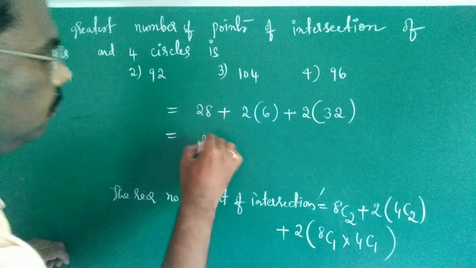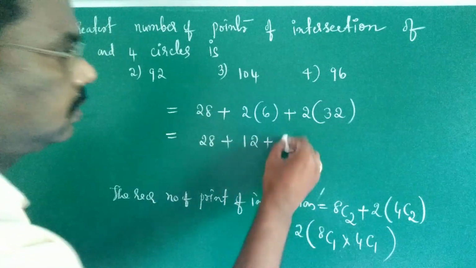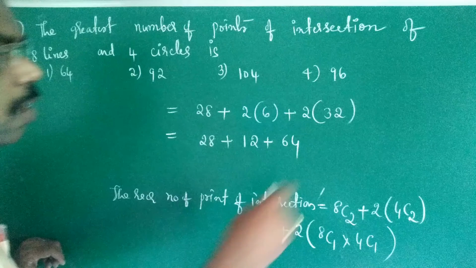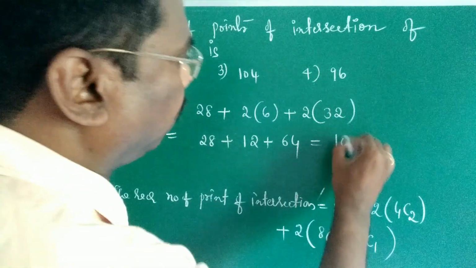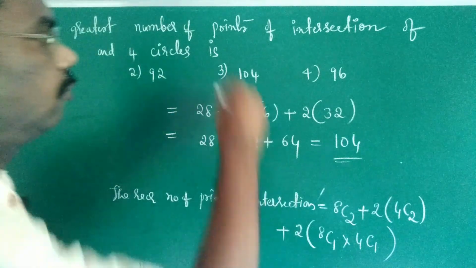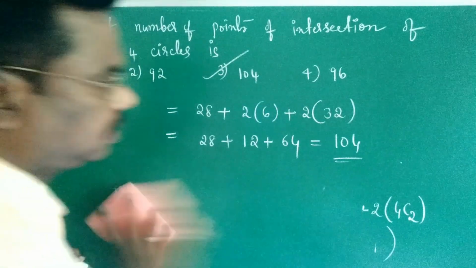Now it is equal to 28 plus 12 plus 64, which is equal to 104. Option 3 is the correct one.